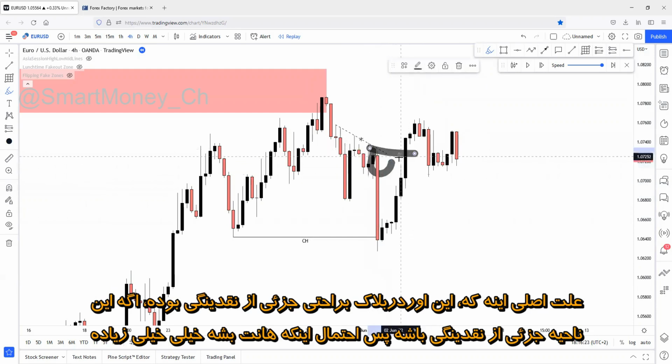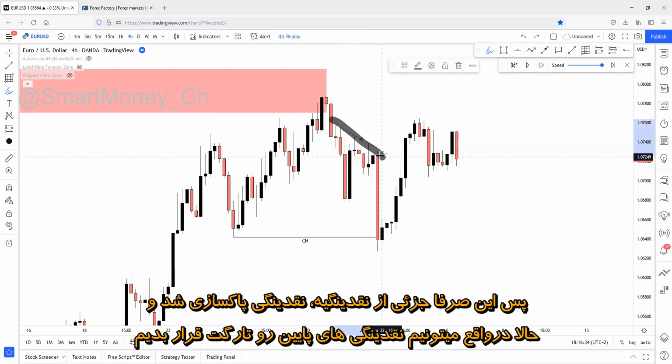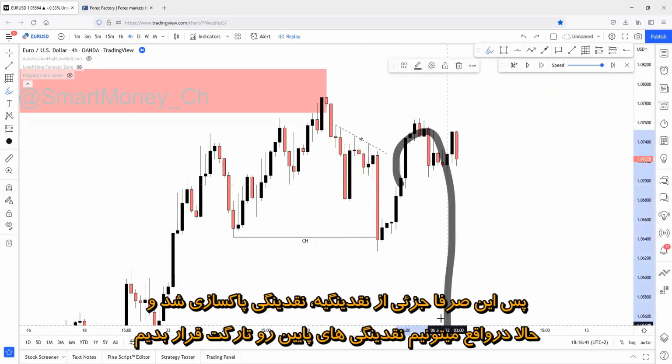If this zone is part of the liquidity, then there will be a higher chance that this zone will be swept. There's an 80% chance that this zone will be swept, and a 20% chance that this zone will hold price. So this was purely part of the liquidity. Liquidity has been swept, and we can actually target the next liquidity on the downside.